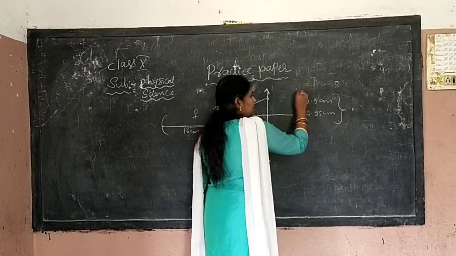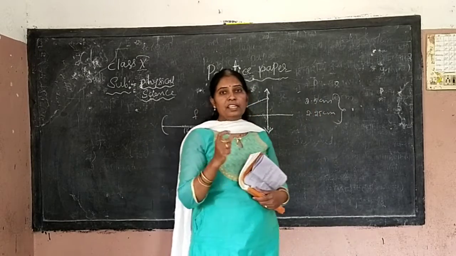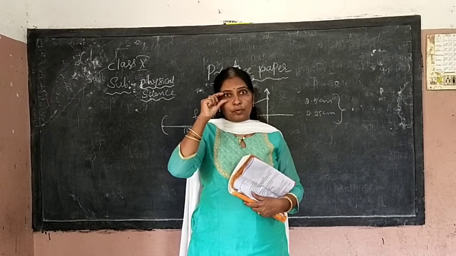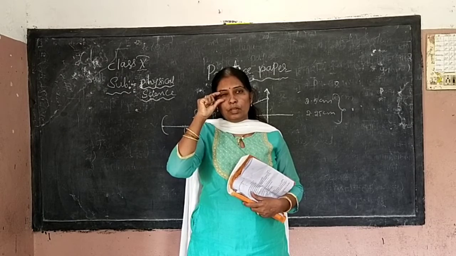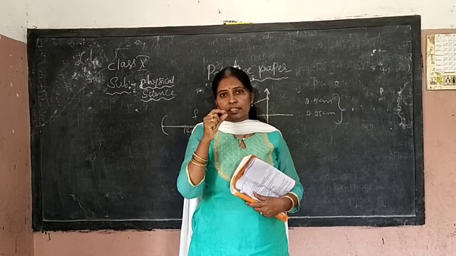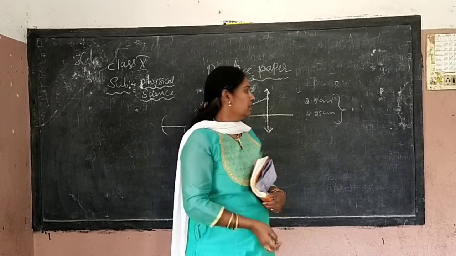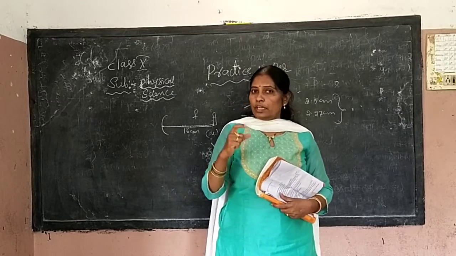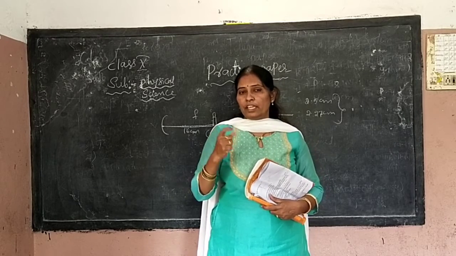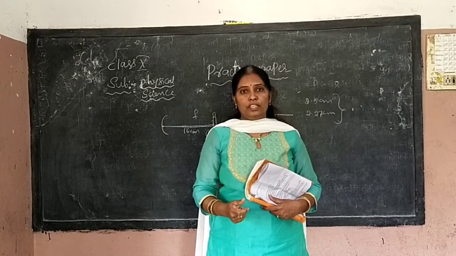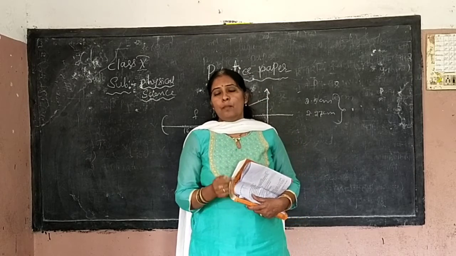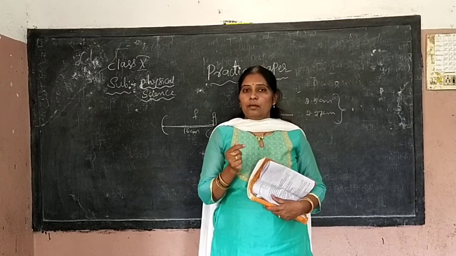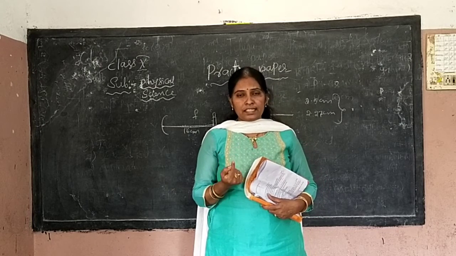This can be adjusted by our lens. If it is not adjusted, then we will get the defects. We can stretch up to a maximum of 2.5 centimeters, and we can shorten to a minimum of 2.27. If you are not able to adjust the focal length with your eye lens, you will get defects. We have three types of defects: myopia, hypermetropia, presbyopia. Myopia is also known as nearsightedness.